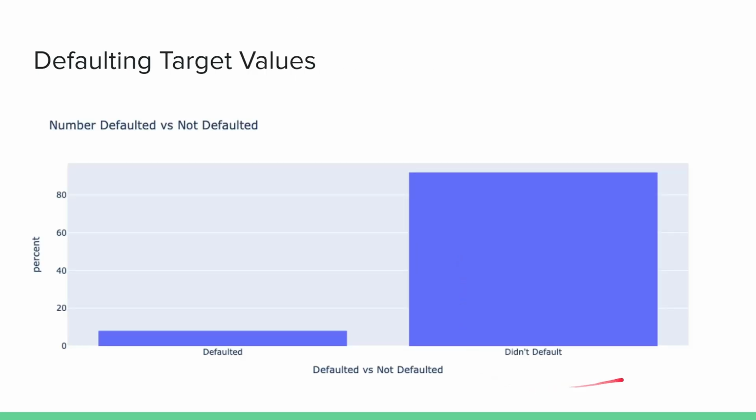So let's look at our data set and the target values. As we can see in our data, approximately 10% of people default, and the rest, which is 90%, didn't default. So what this means, and it's kind of a problem, is that if our model blindly always predicts that people don't default, then technically we would have a very high accuracy, right? But obviously we don't want to do this. That's a terrible model. It doesn't actually take any features into account. So we will see how we circumvent this problem later on.